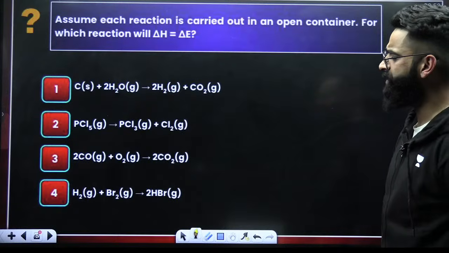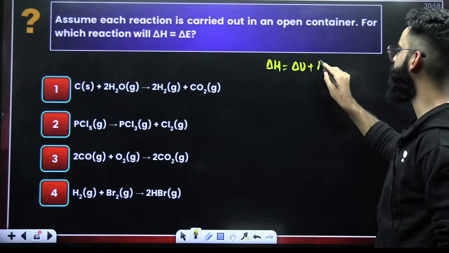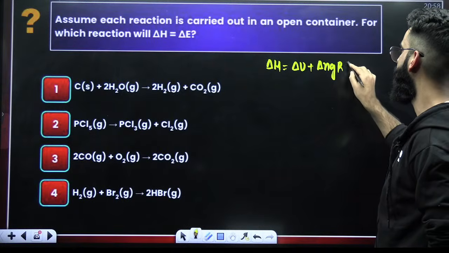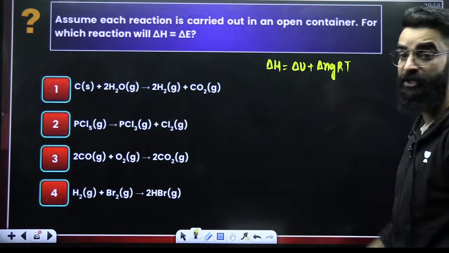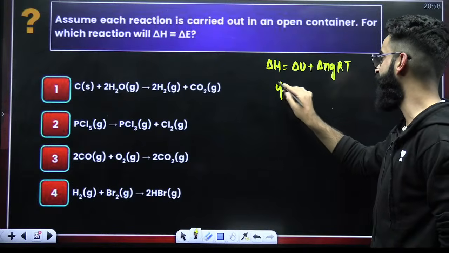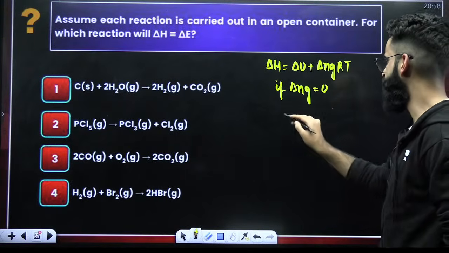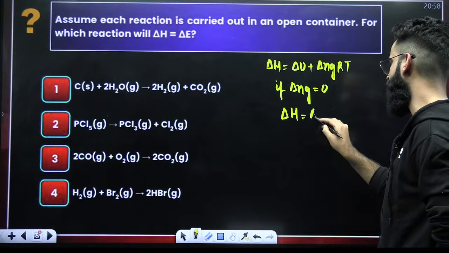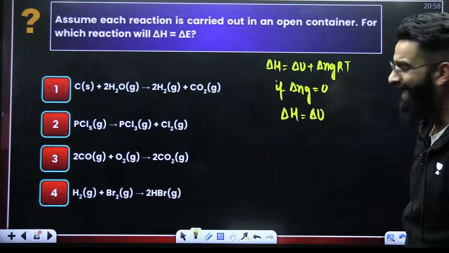See, first of all, my dear students, your delta H is nothing but delta U plus delta NgRT. When can delta H and delta U be equal? I would say delta H and delta U can only be equal if delta Ng for the reaction is 0. If delta Ng is 0, then only I can say delta H and delta U are equal. Now, in which of the following reactions is delta Ng 0?